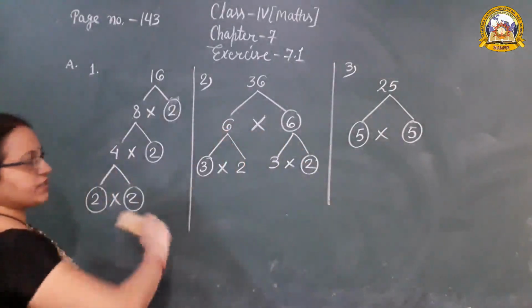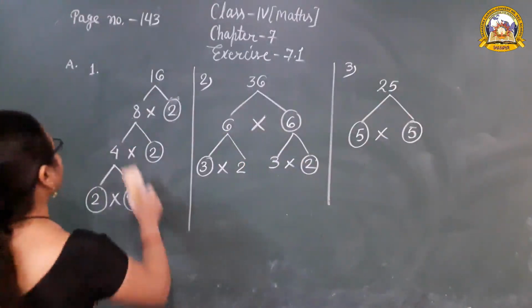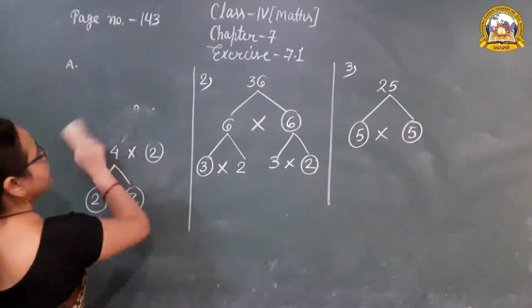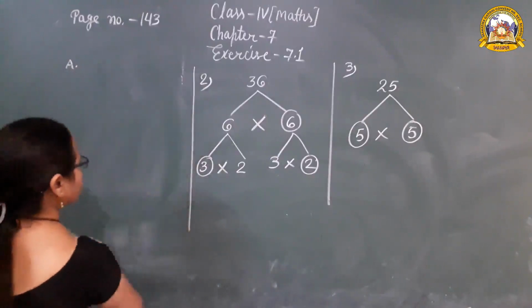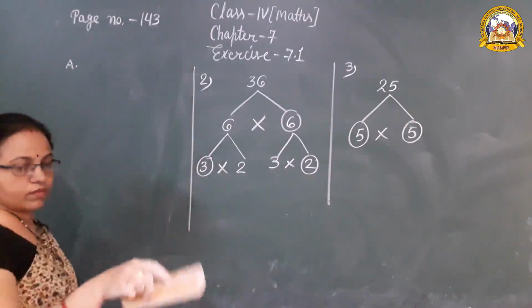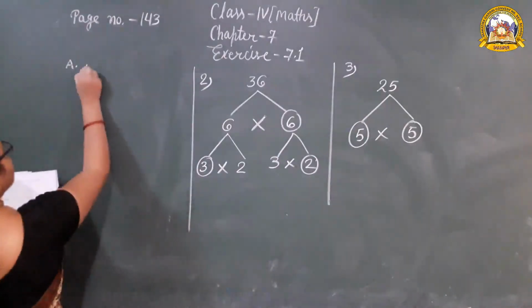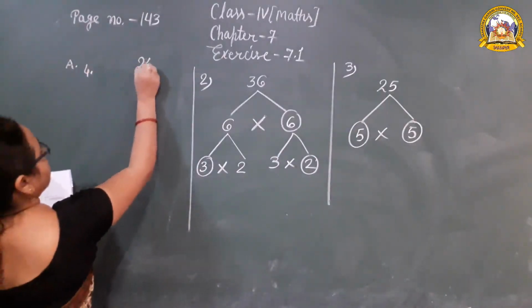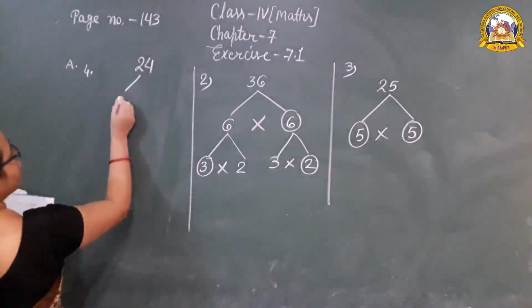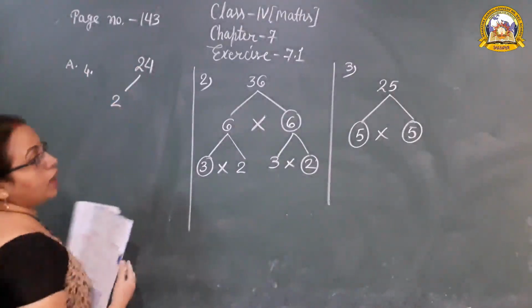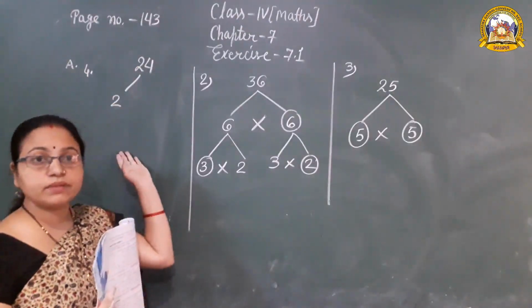Now question number 4. You have to complete the factor tree this way. Question number 4. Okay. First, one branch of the 24 is 2, and 2 is the smallest prime number.